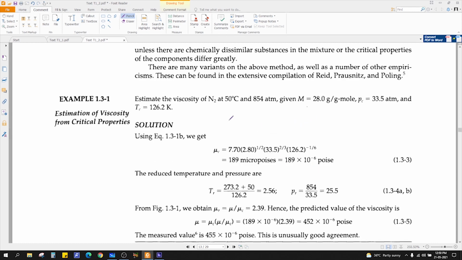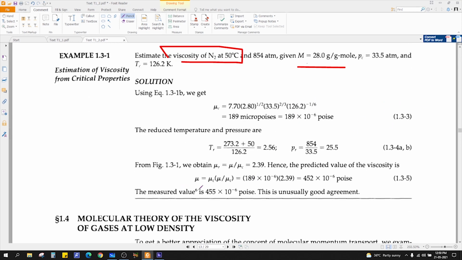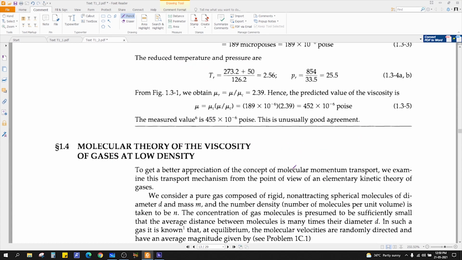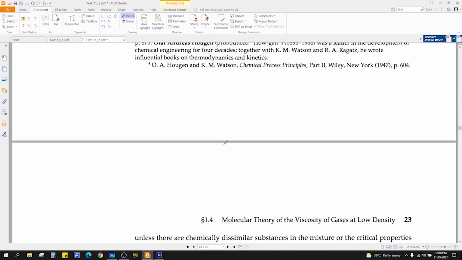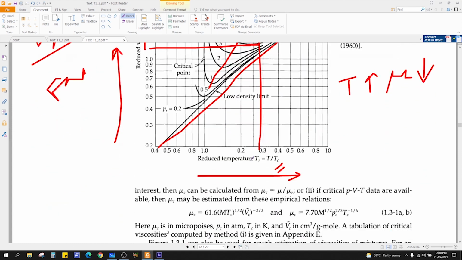Now there are some problems. You can calculate and estimate the viscosity at 50 degrees Celsius. Okay, molecular weight, this you can use. You can directly plot from the graph. Okay, by seeing the graph, you can easily spot the viscosity.